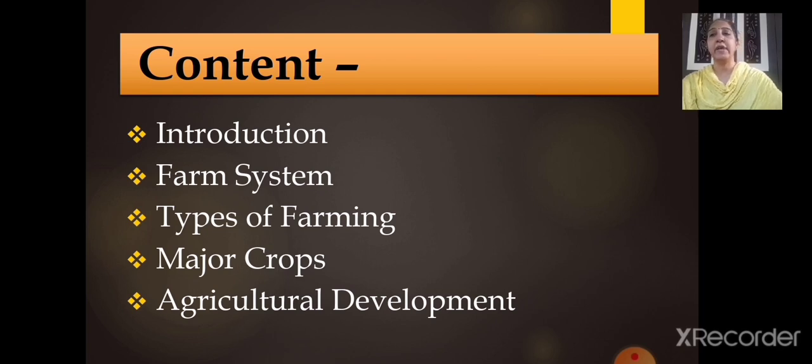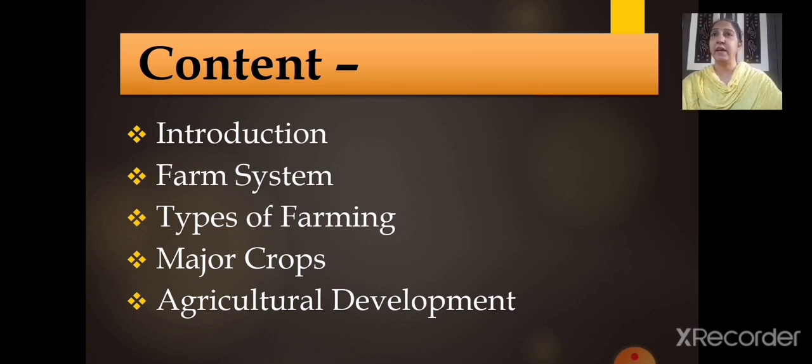Then the next topic we have learned, that is farm system. In farm systems we learnt about the important inputs, then the processes, and then the outputs, right? The important inputs included seeds, fertilizers, machinery, labor, correct? Whereas in processes, plowing, sowing, spraying, everything is included. And the output means the finished product, that is the crops that we get after completing the whole process, okay? Then we have learnt about the types of inputs, that is human inputs and physical inputs, correct?